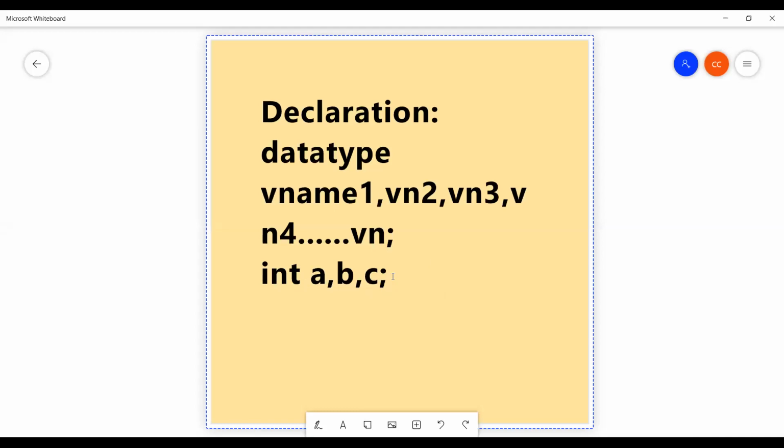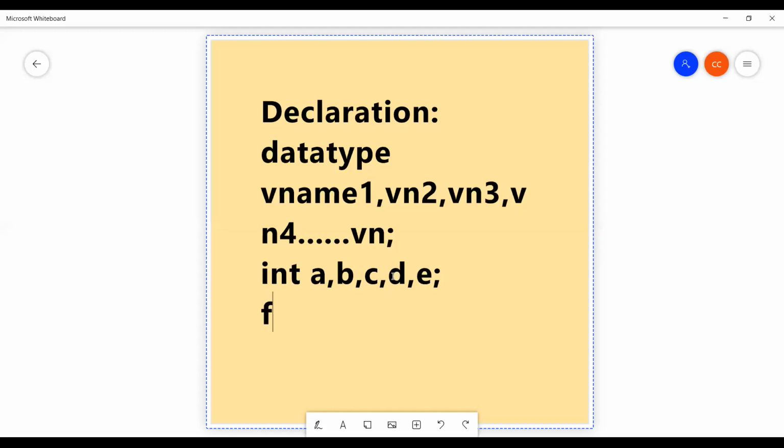Suppose you want to write 2 more variables, yes, you can declare d comma e. This is also correct. But as a programmer, you have to declare all variables of the same data type by using one line, that is d comma e. By writing this, we can reduce the coding part. Coding part means what? We can reduce the number of lines.